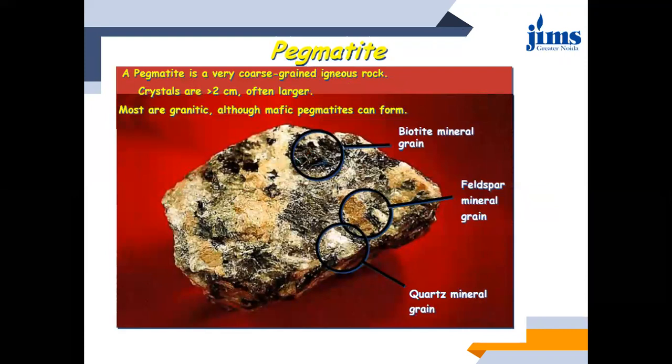Okay, see over here, this is an example. Okay, अगर यहाँ पे देखोगे तो एक ये blackish color का material mineral available है, this is your biotite. ठीक है, this black grain is a biotite mineral grain. And feldspar का अगर देखोगे तो ये goldenish color जो है, this is your feldspar. और इसी में see there is a third mineral also present in this, that is quartz. Quartz का color is this whitish in nature. Okay, so this entire rock is an igneous rock, which is known as pegmatite.